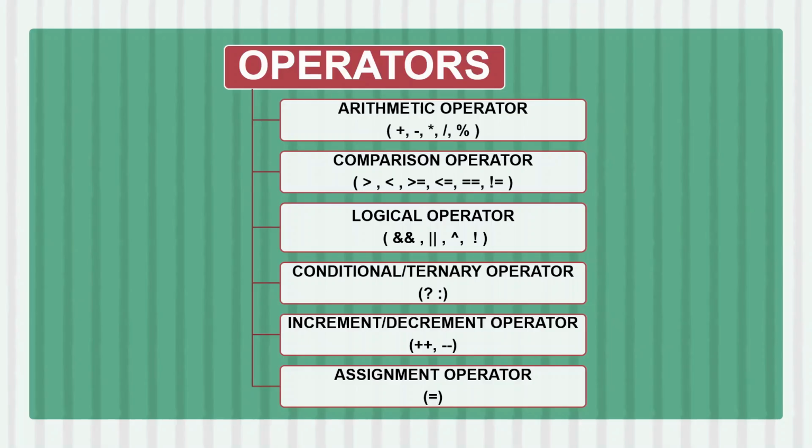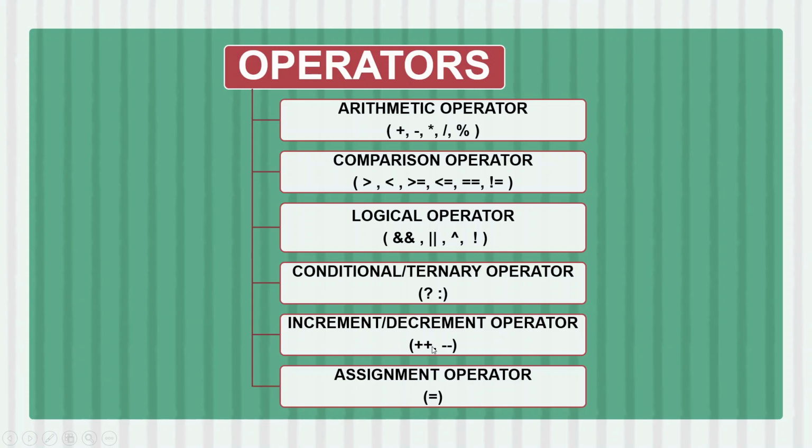Operators. Operators are symbols that perform specific operations on operands. Here we have arithmetic operators: addition, subtraction, multiplication, division and modulus operator, that is for remainder. Then we have comparison operators: greater than, less than, greater than equal to, less than equal to, equal to and not equal to. Logical operators: and, or, exclusive or, not. Then we have the conditional, or ternary operator, with two symbols, question mark and colon.